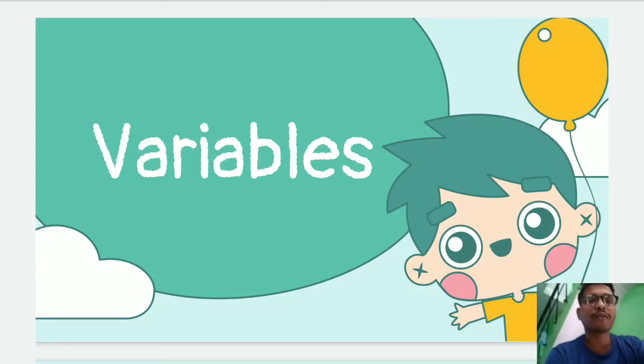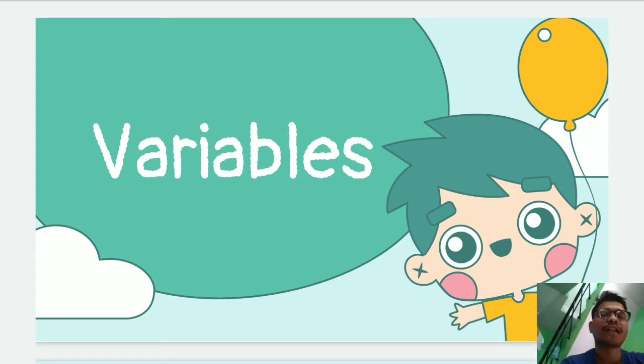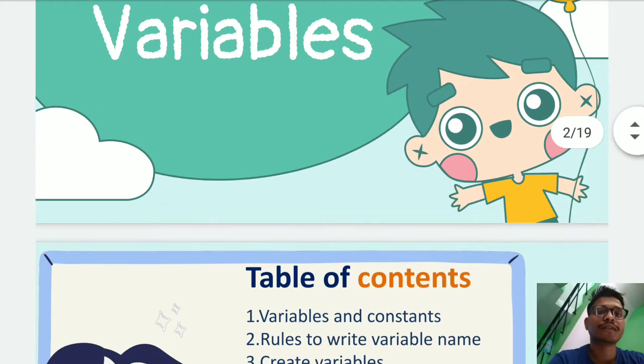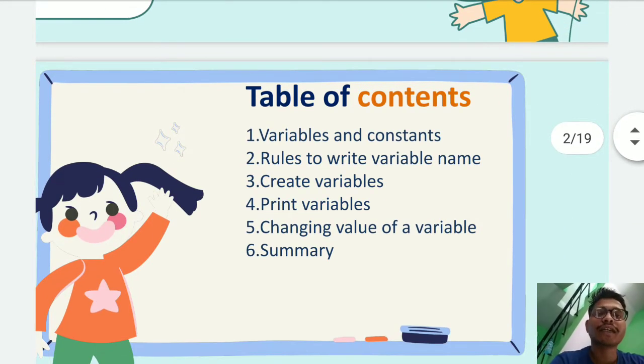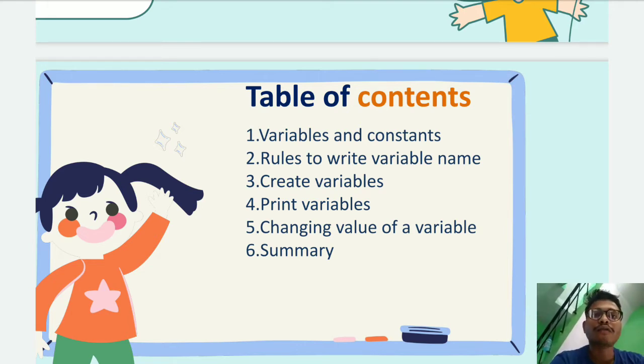Here we are discussing the topic of variable and constant. What are variables? What are constants in the programming language as well as in mathematics? Here the same concept applies to mathematics as well as programming language. In this video, we are discussing variables and constants, how to write a variable name, how to create a variable, how to print a variable, and how to change the value of a variable. And after that, we will discuss a brief summary.